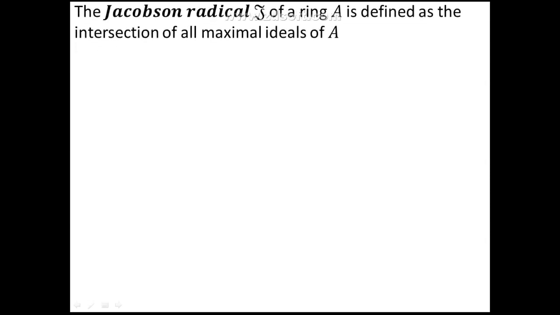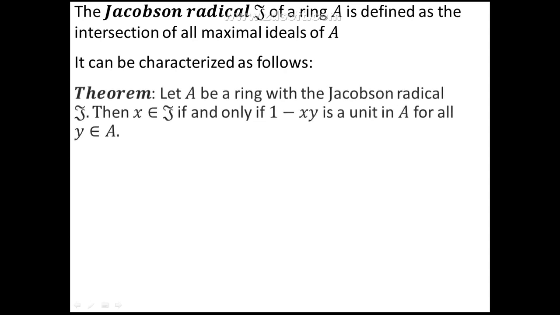Now let us define what is the Jacobson radical of a ring A. Script J is the notation we are using here. The Jacobson radical J of a ring A is defined as the intersection of all maximal ideals of A. At this point, you could try to find the Jacobson radical of some familiar ring whose maximal ideals are known to you. Now let us give a characterization of the Jacobson radical. It can be characterized as follows. So the next result gives a characterization.